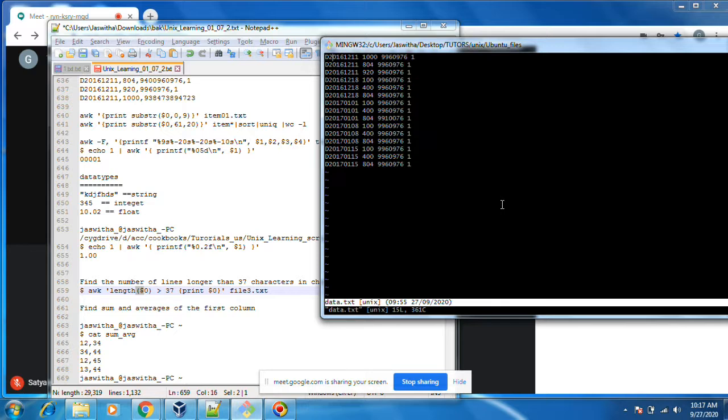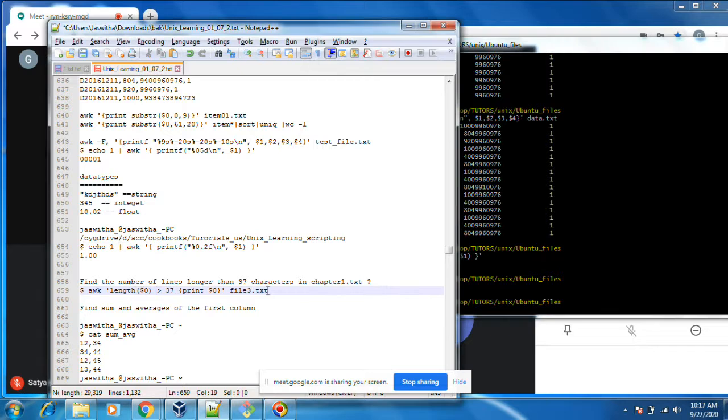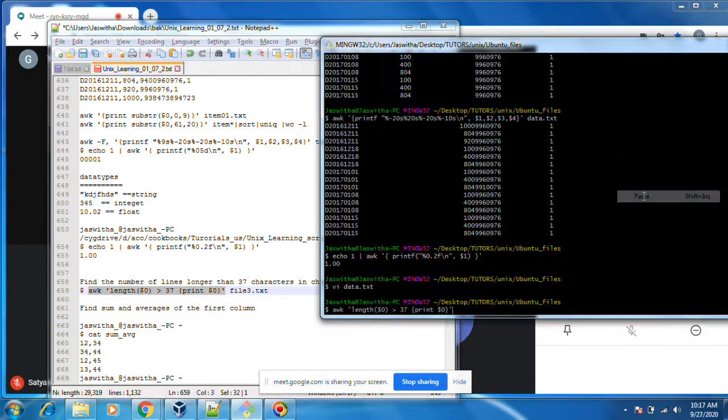Okay. I want to copy some lines. Okay, I want to print length greater than 30 or 20, something, you can put anything.